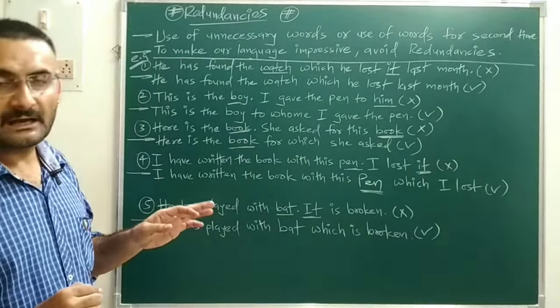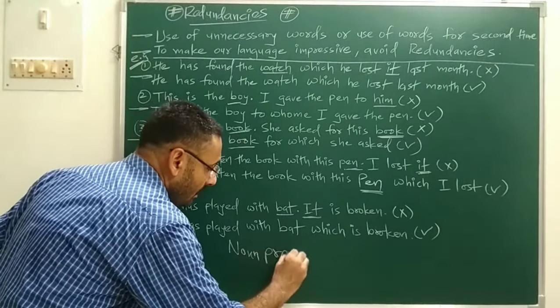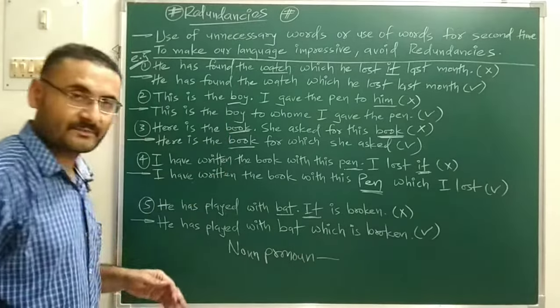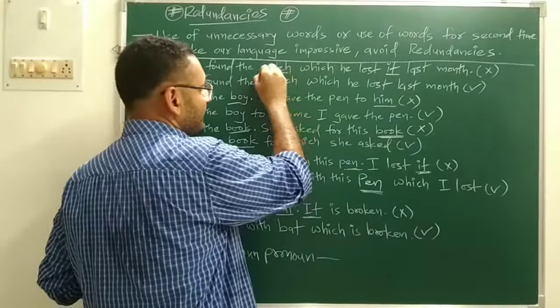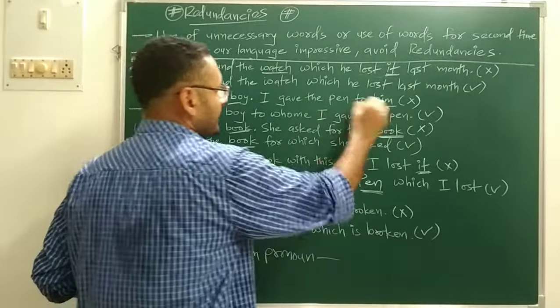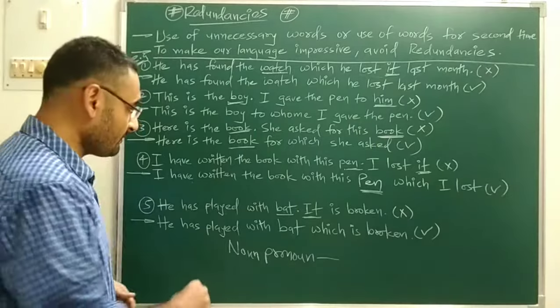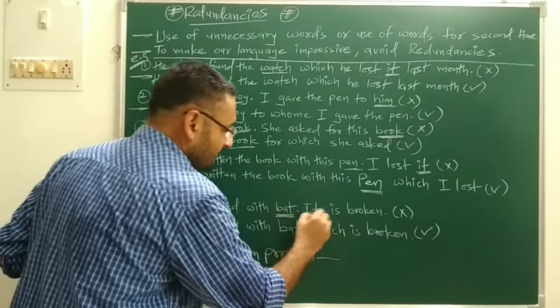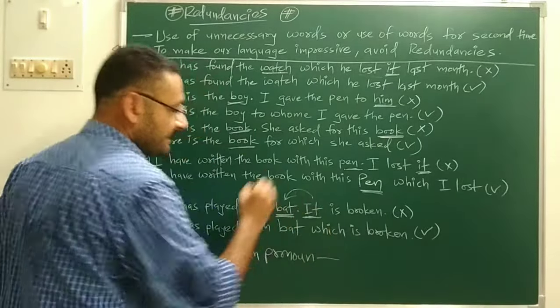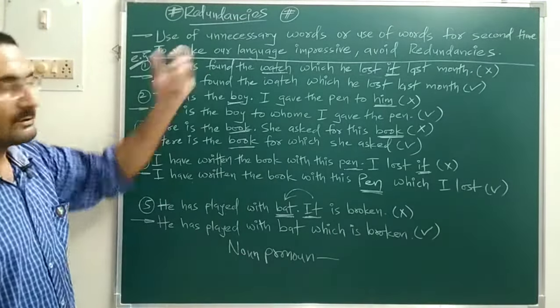So these are the examples of noun, pronoun redundancies. Over here you can see that is your noun, it describes the what, so it is your pronoun. Again that is your noun, boy, him describes the boy, so it is your pronoun. Again bat is noun, it describes the bat, so it is pronoun. So that is all the examples of noun, pronoun redundancies.